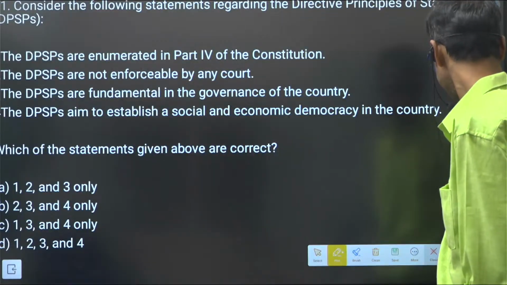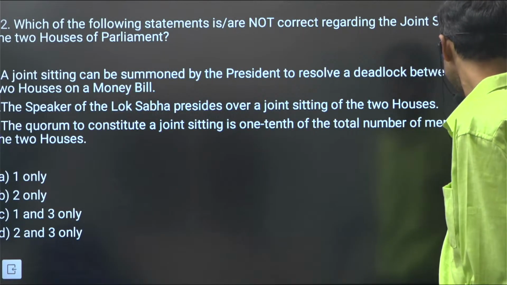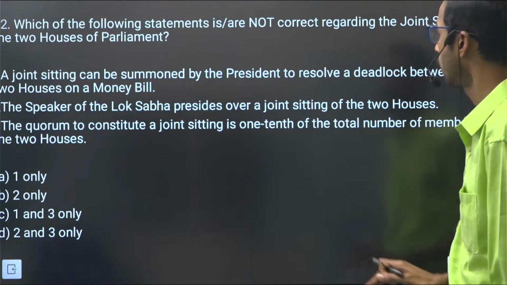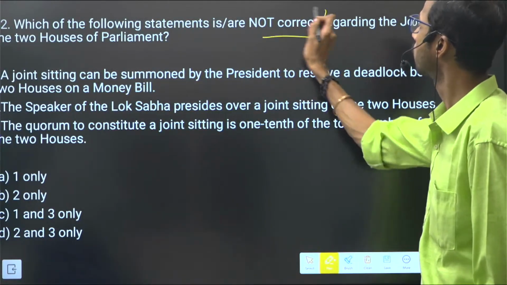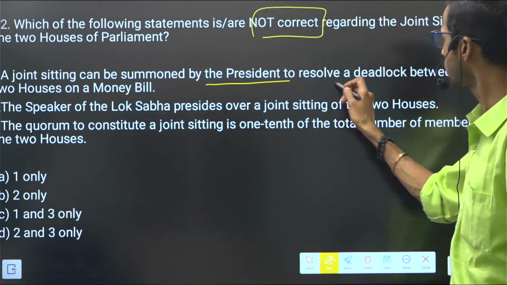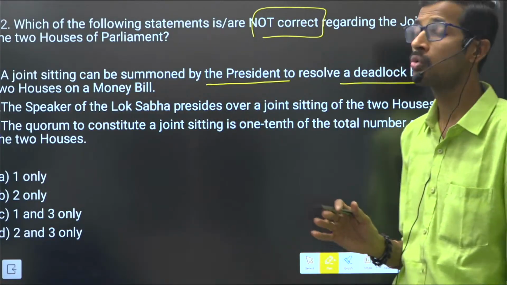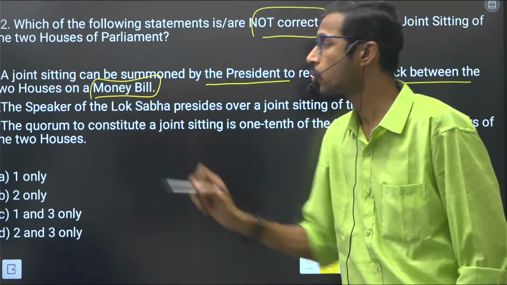So the next question is related to the joint sitting of a house. First of all, what are the important not correct statements here? It can be summoned by the president to resolve a deadlock between the two houses on a money bill. They are asking about a money bill, only money bill.